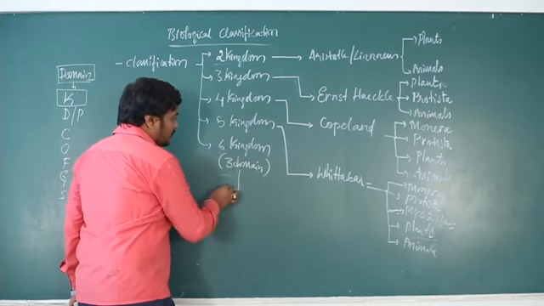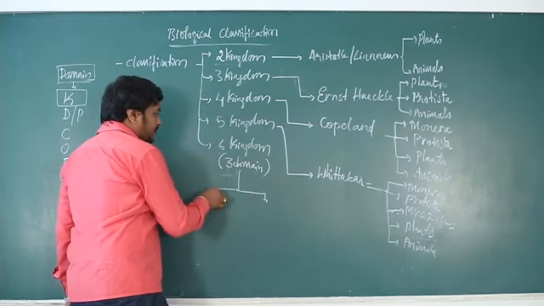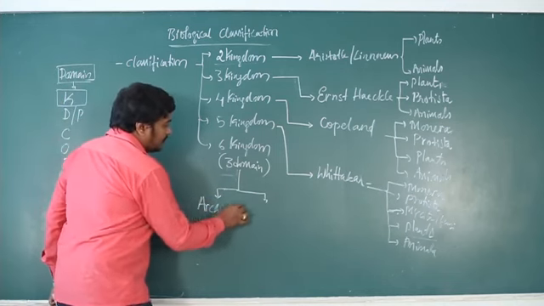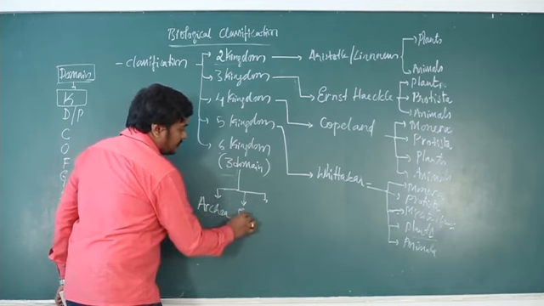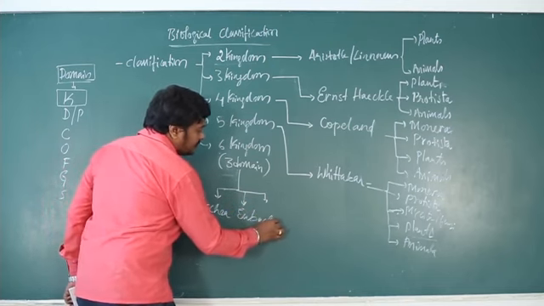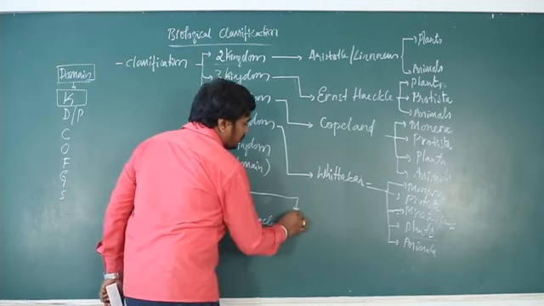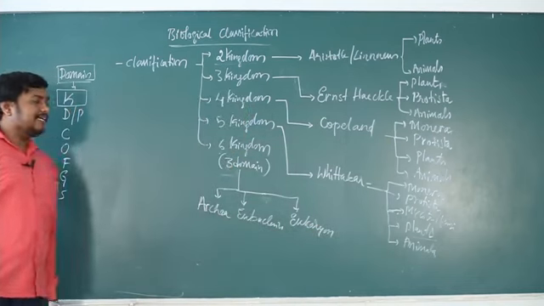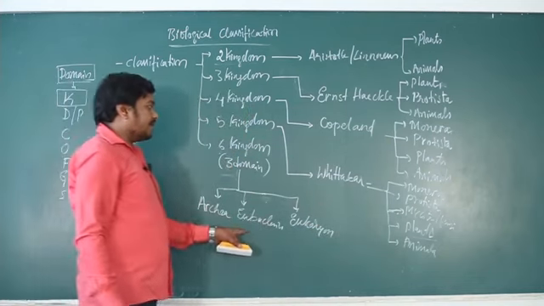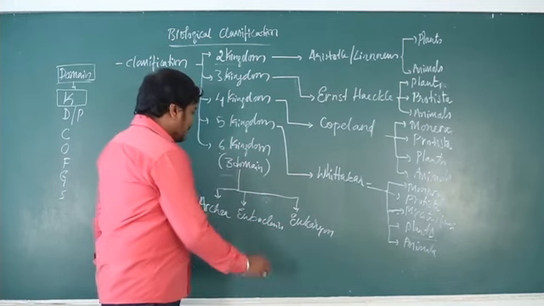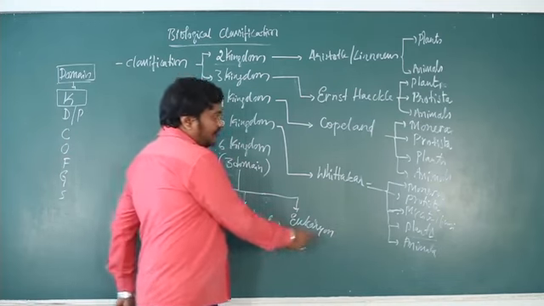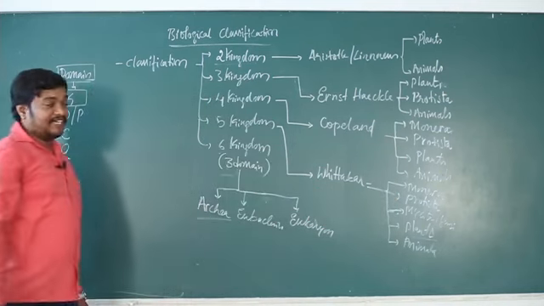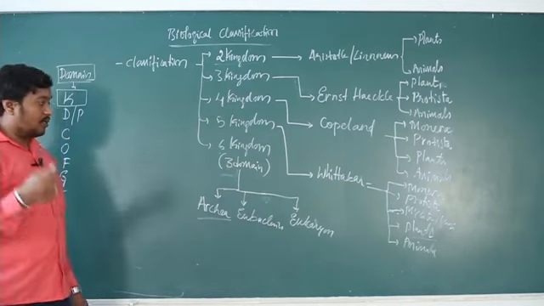Those 3 domains, strictly based on the molecular level structure, are archaea, eubacteria and eukaryon. So these are the 3 domains he created: archaea, eubacteria and eukaryon. This archaea and eubacteria actually split from Monera. Monera is split into 2, archaea and eubacteria, based on their specific nature. Archaeobacteria have a specific nature with respect to their cell wall structure also.